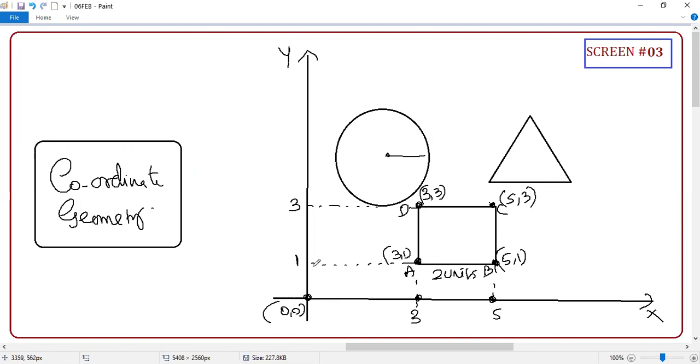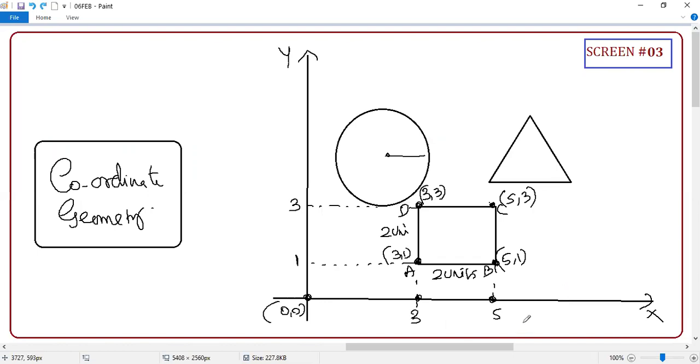Yes or no? Similarly, who is going to say this distance AD? Guys, I'm not teaching any formula. Actually, there is a distance formula. What is the answer? 2 units, correct? Because 1 is changed to 3. Clear or not? 2 units.